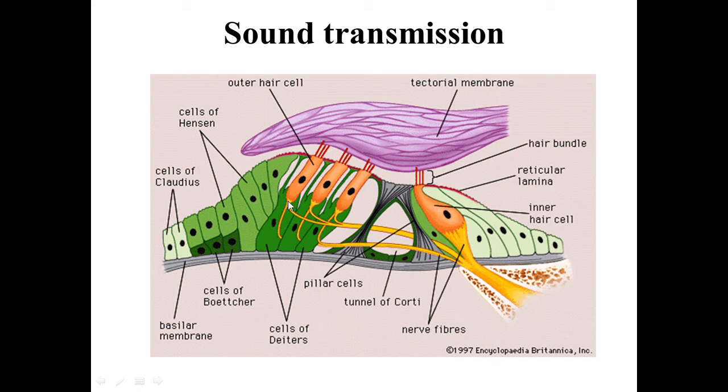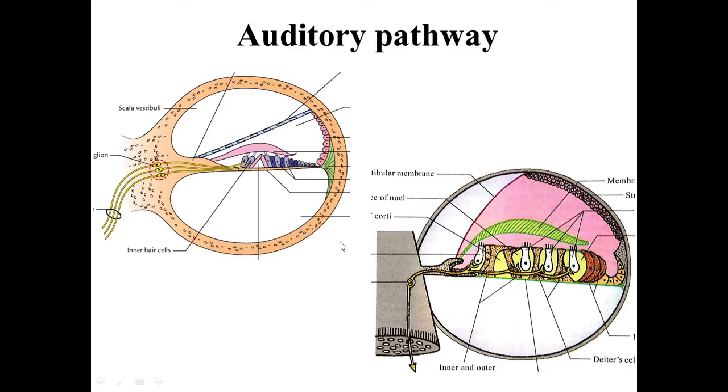Here again you can see these are the synaptic buttons which are situated at the base of the hair cells, and the fibers of the cochlear nerve arise from the bases of the hair cells. So these are the peripheral processes of first order sensory neurons. We have seen the spiral ganglion consists of the cell bodies of first order sensory neurons, and these are the peripheral processes which arise from the bases of the hair cells.